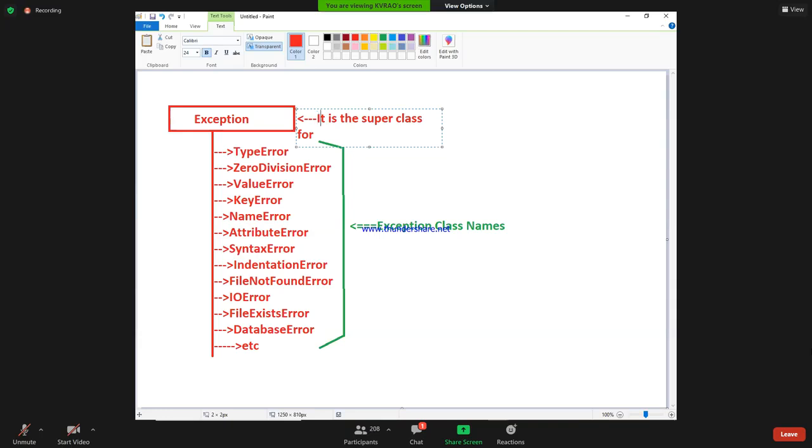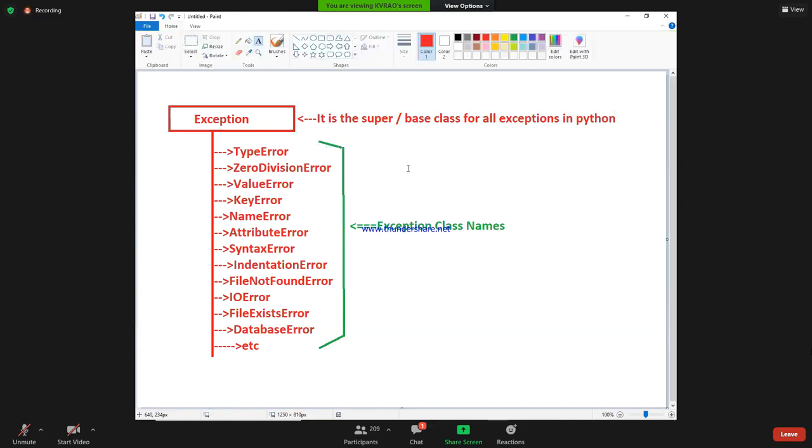In inheritance, I am going to introduce this point anyhow. It is too early to talk about inheritance, but you need to remember this terminology, because at one point of time I have to introduce this topic. Exception is a super class or base class for all exceptions in Python.